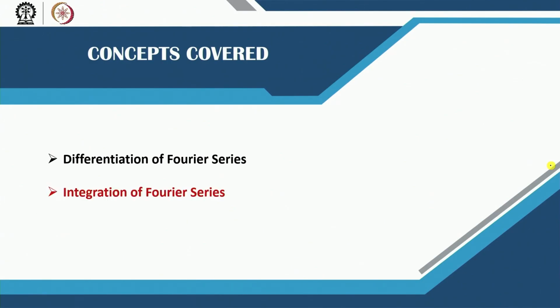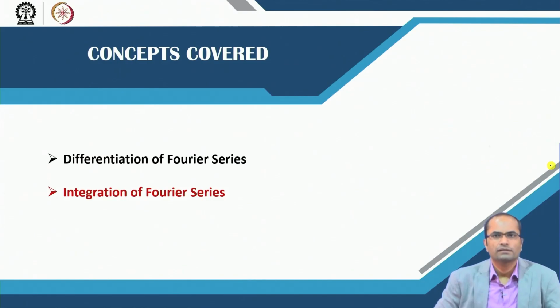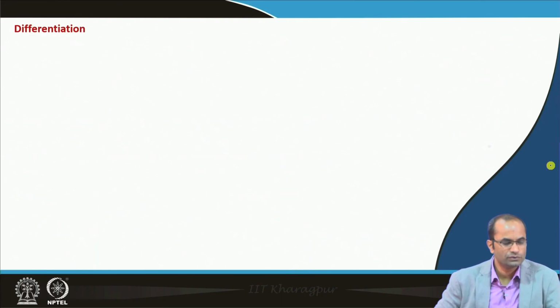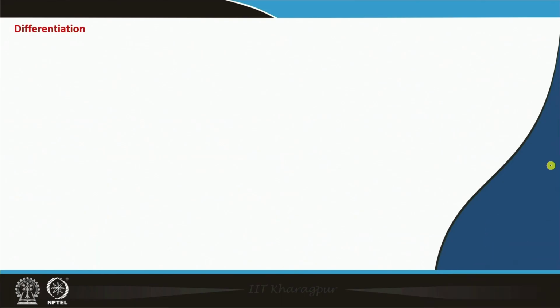And then we will move to the integration part, and again the same question we will address, whether we can integrate the Fourier series of a function f, and the new series will be the Fourier series of the integral of f. So, first we will start with the differentiation part.